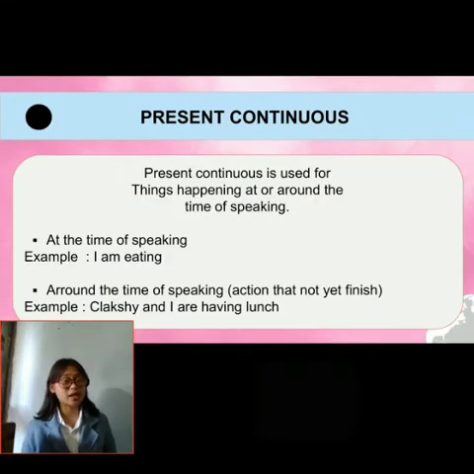Next, the second topic is present continuous. Present continuous is used for things happening at or around the time of speaking. And by the definition, we can distinguish present continuous use into two. The first one is at the time of speaking.